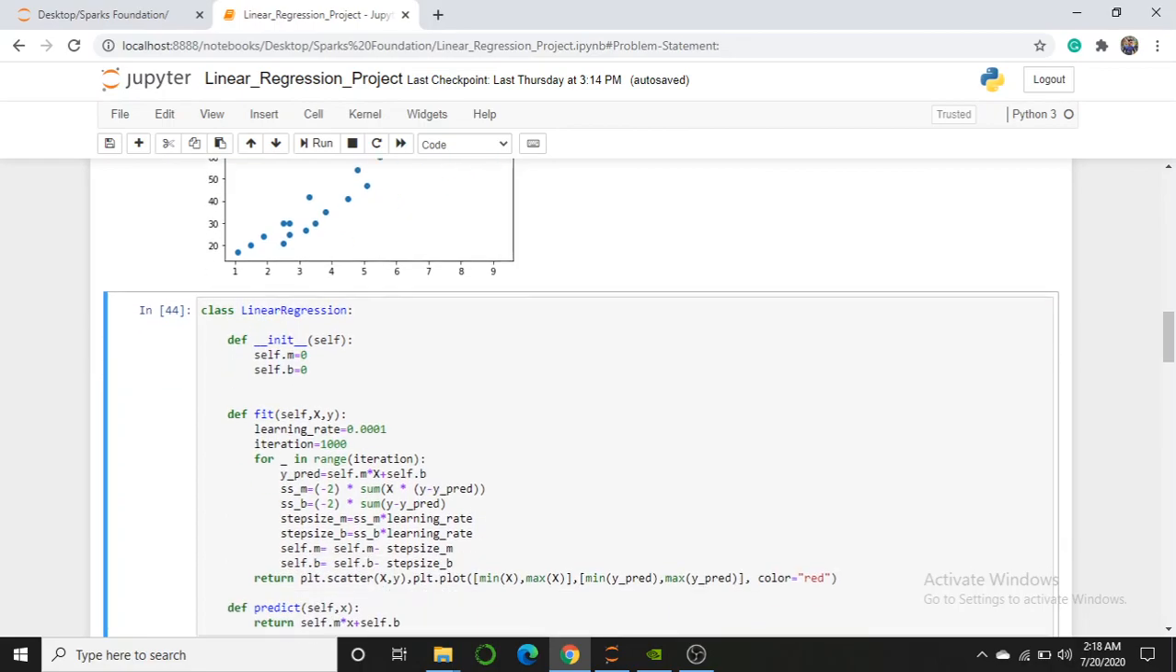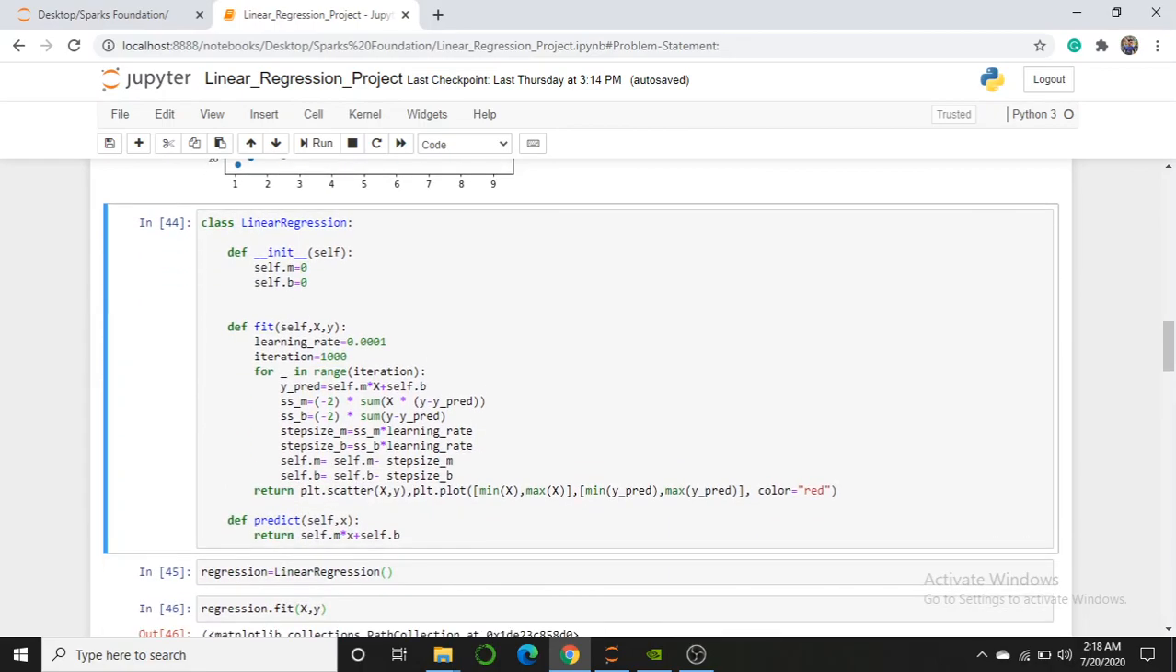So I have defined a class that is a linear regression, and it has two methods. One is fit, another is predict. If you have used scikit-learn, you know that in machine learning there are two methods. One is fit. The fit is used to learn how the input and the output are related, how it is performed accordingly.